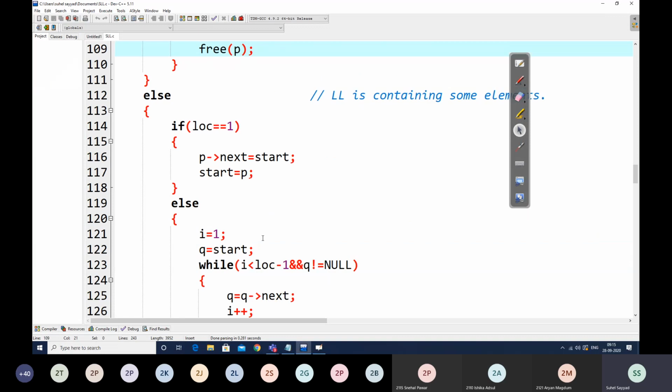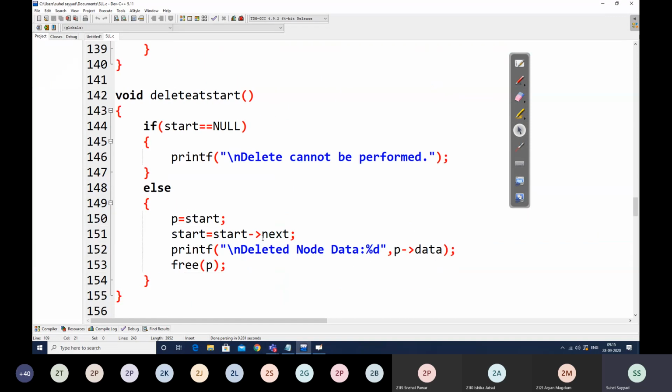Then we had seen the delete operations. First one was delete at start. Now when the linked list is empty, then any kind of delete cannot be performed, right? So we just print a message to our user that delete cannot be performed. And whenever we perform delete operation, we try to now label that particular node which we want to delete. We are labeling that particular node as p, right? So here now p will be start.